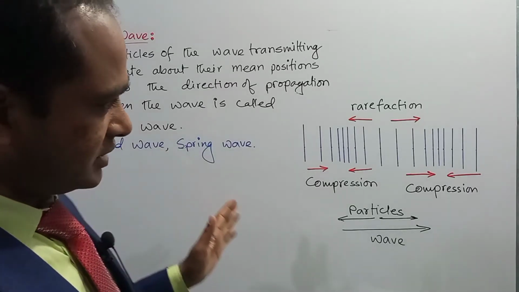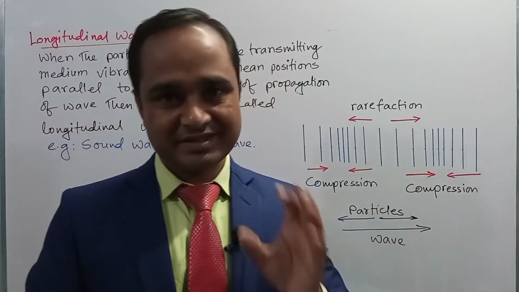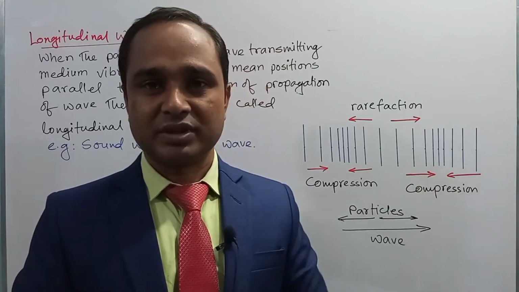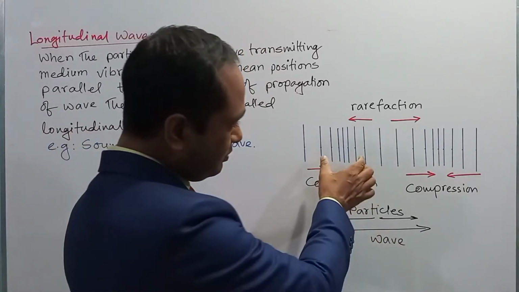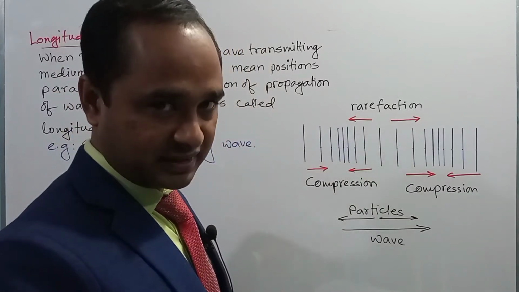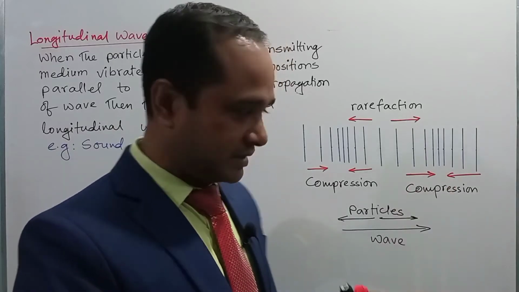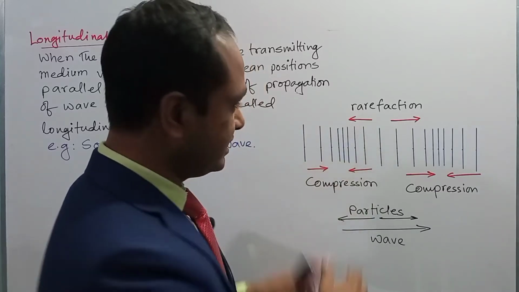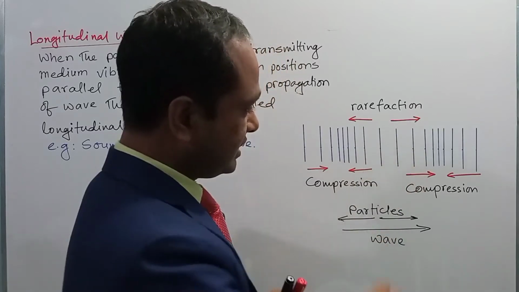In the figure you can see that sound energy can transfer from one place to another through the rarefaction and compression of air layers. In the figure we show a compression of air layers and there is an expansion or rarefaction of air layers, right? When we apply sound energy to the air layer, there is a compression of air layer, and on both sides of the compression there is a rarefaction of air. Again on both sides of a rarefaction there is a compression of air.